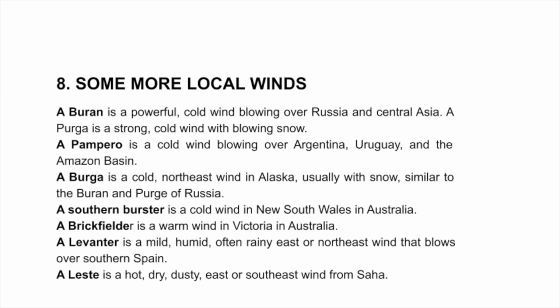A levanter is a mild, humid, often rainy east or northeast wind that blows over southern Spain. A leste is a hot, dry, dusty, east or southeast wind from the Sahara.